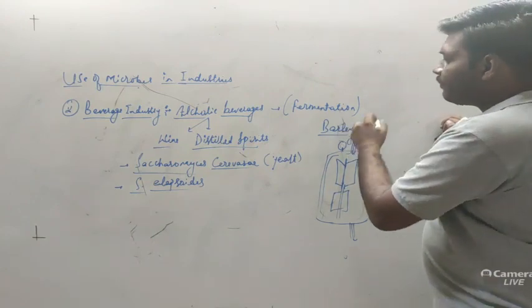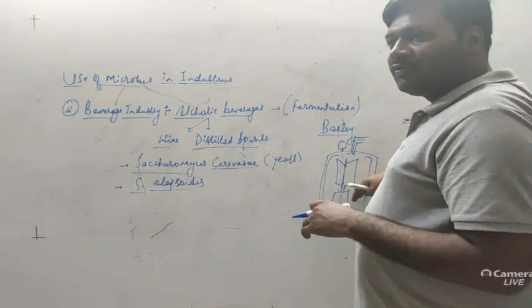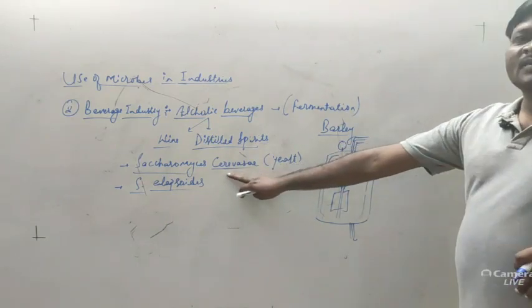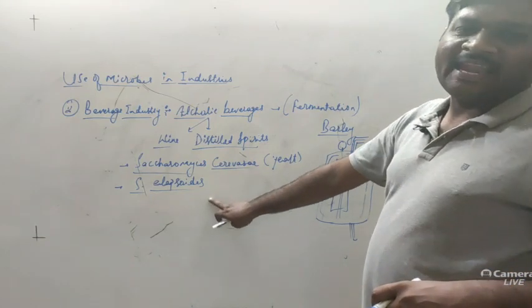We prepare barley wort, then add that mixture into the fermenters, and add the yeast, Saccharomyces cerevisiae or Saccharomyces ellipsoides.